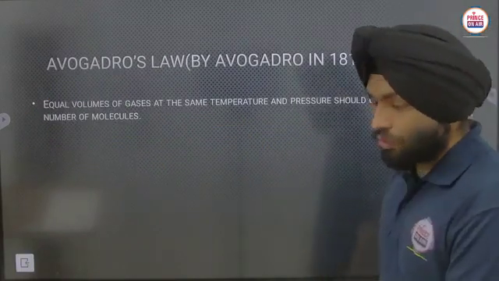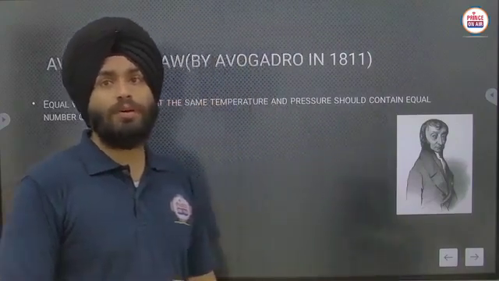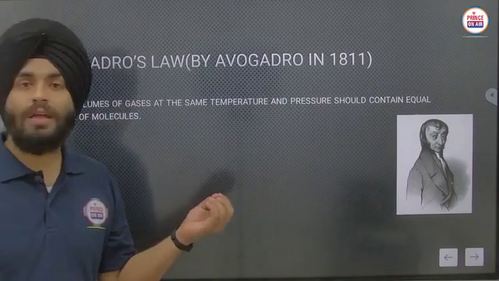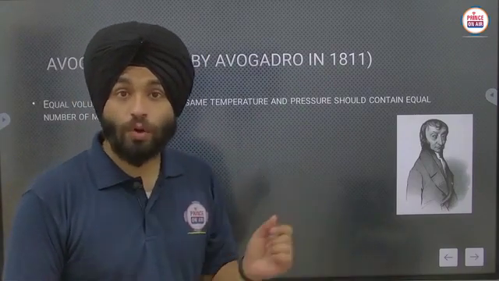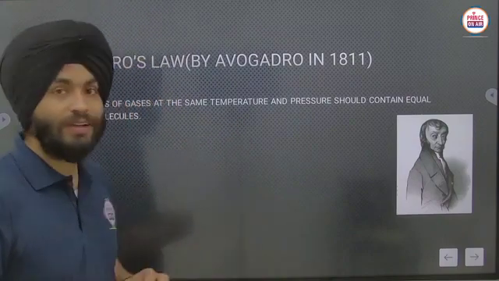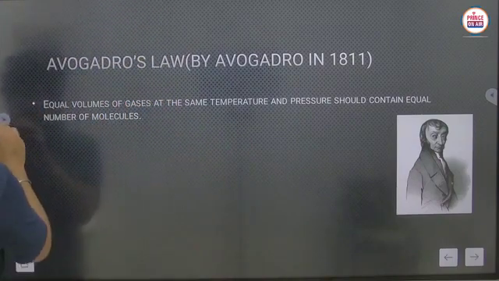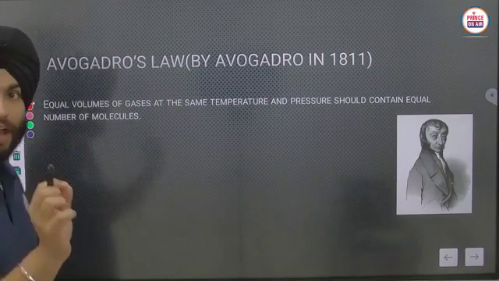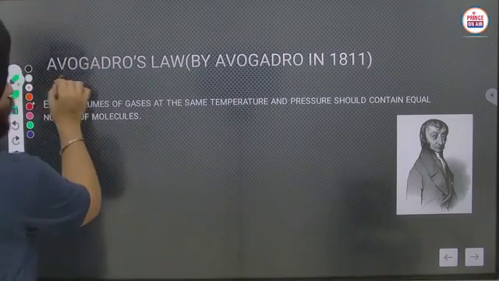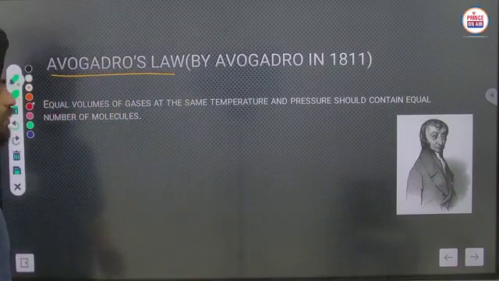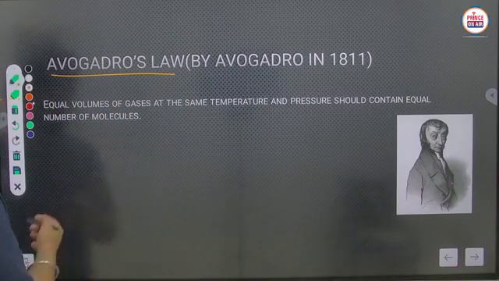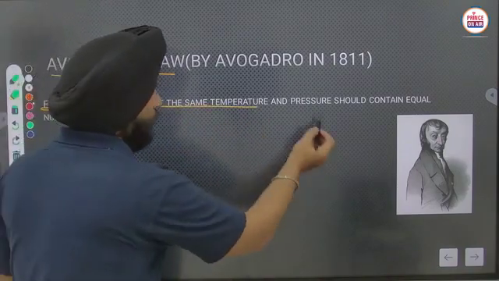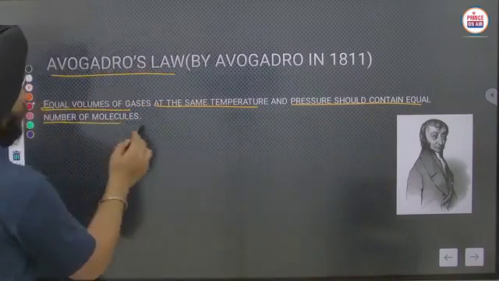Next one is Avogadro's law. This one is the most important law because it is an improved form of Gay-Lussac's law. It is given by Avogadro in 1811. An equal volume of gases at the same temperature and pressure should contain an equal number of molecules.